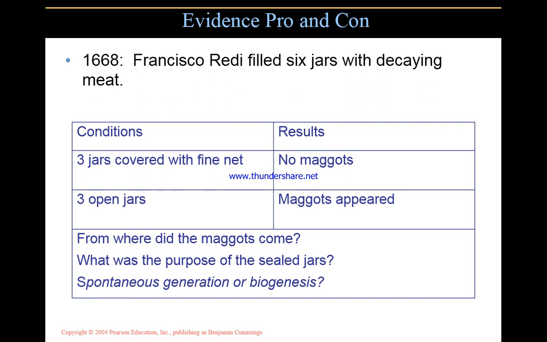To prove their hypotheses, some experiments were done. Francisco Redi filled six jars with decaying meat. The conditions are written in the table: three jars were covered with fine net and three jars were open. In the jars covered with fine net, no maggots grew. In the other case, maggots appeared. From where did the maggots come? What was the purpose of the sealed jar? Spontaneous generation or biogenesis?